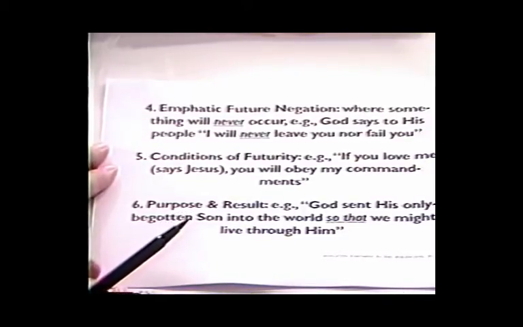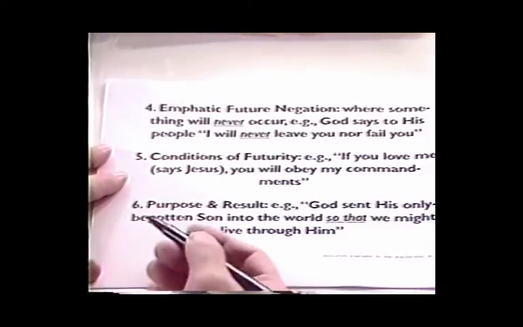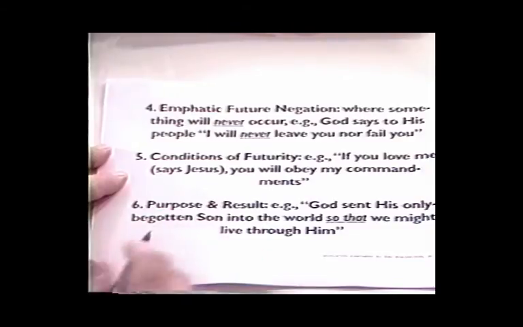The subjunctive can also be used in certain kinds of conditions, conditions of futurity. For example, if you love me, or in other words, if and when you do, you will obey my commandments. And the subjunctive would be used in the if part of the condition.